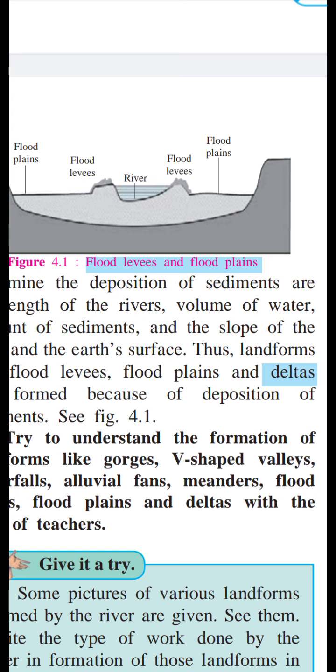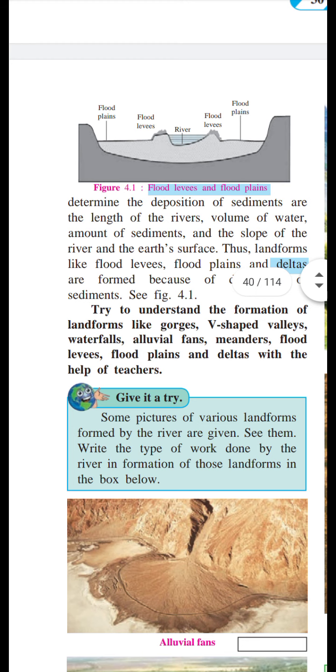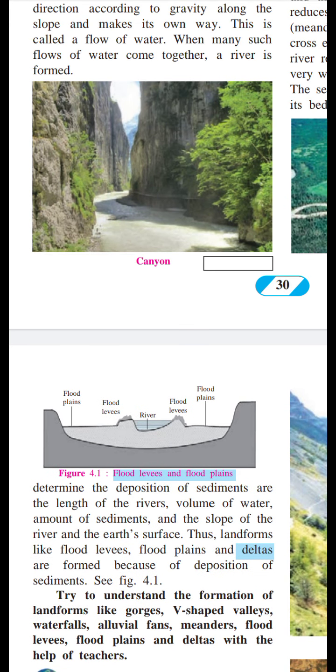These are the landforms formed because of the erosion work, transportation work and deposition work of river. Now see these pictures. As the question says, these landforms are formed by different work of river. Write the type of work done by the river in the formation of those landforms in the box below. You have to write which work formed that landform.